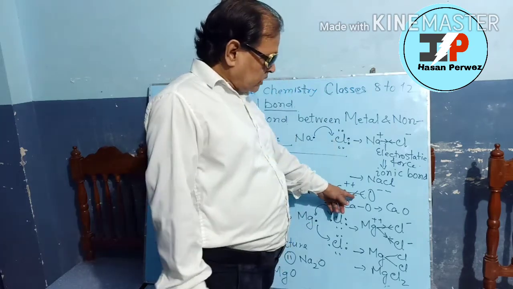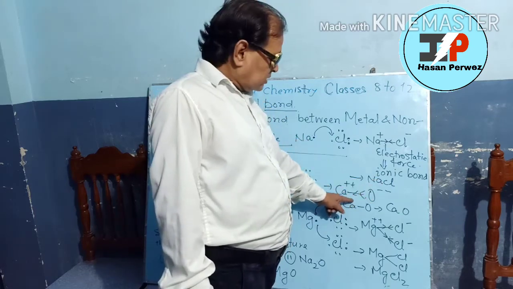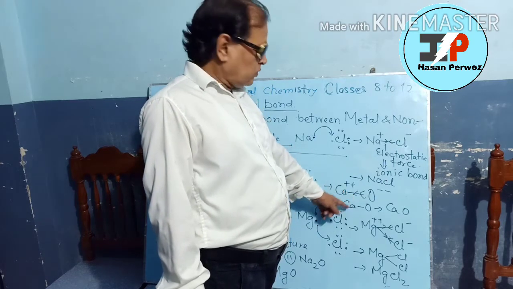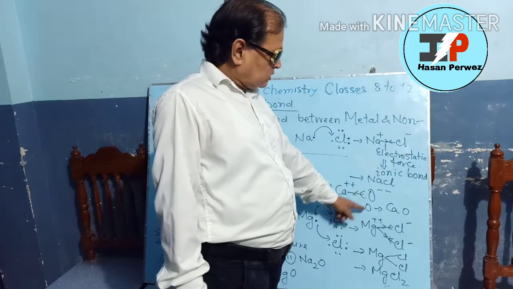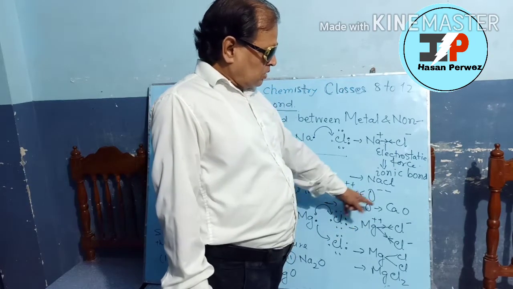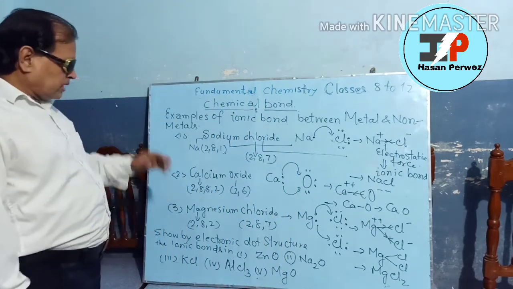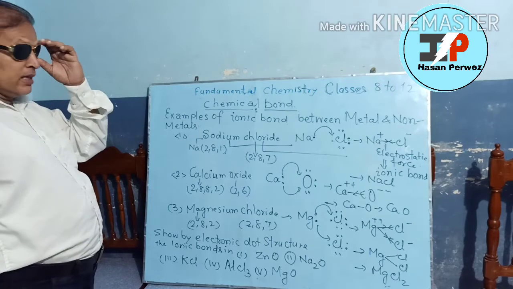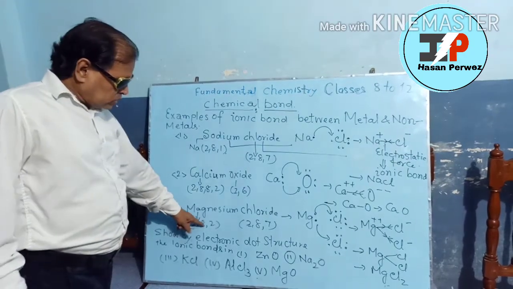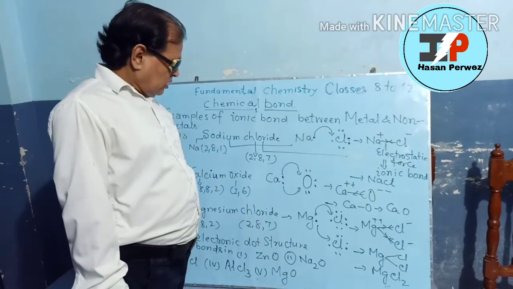Here again between two different charges, positive and negative, there is electrostatic force of attraction and hence ionic bond is formed. Here calcium oxide is formed by the ionic bond, so the formula is CaO. Now come to magnesium chloride. Here the atomic number of magnesium is 12, electronic configuration 2, 8, 2, chlorine का 2, 8, 7 है, जान गए हैं,